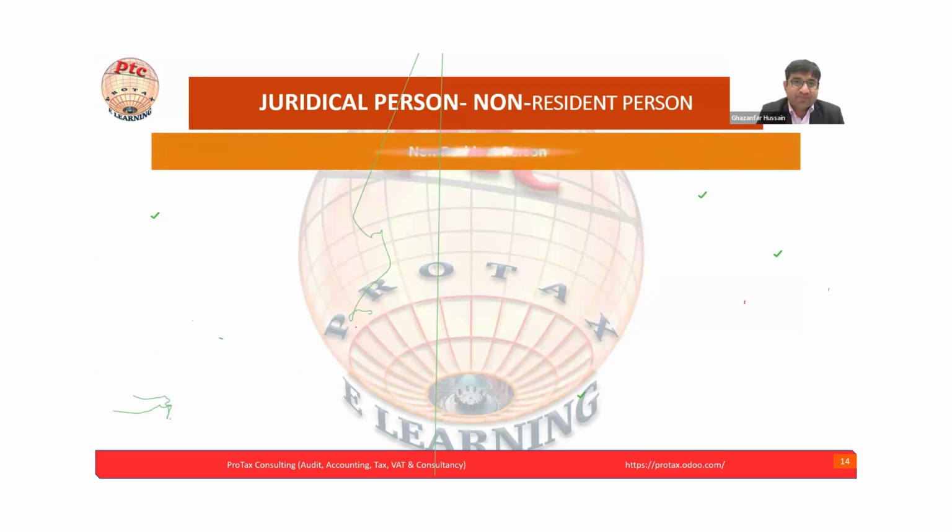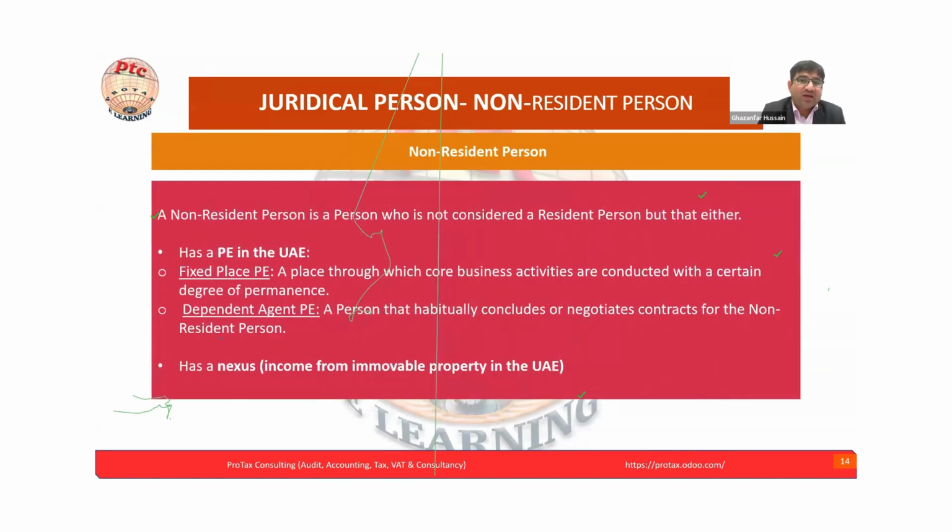Juridical person, non-resident person. Earlier we saw the resident, now we are seeing the non-resident person. A non-resident person is a person who is not considered a resident person in the UAE. Now we are talking about the UAE corporate tax, so we consider residence from the UAE perspective. Some participants may have companies or sister companies in other parts of the world, so do not mix with that.